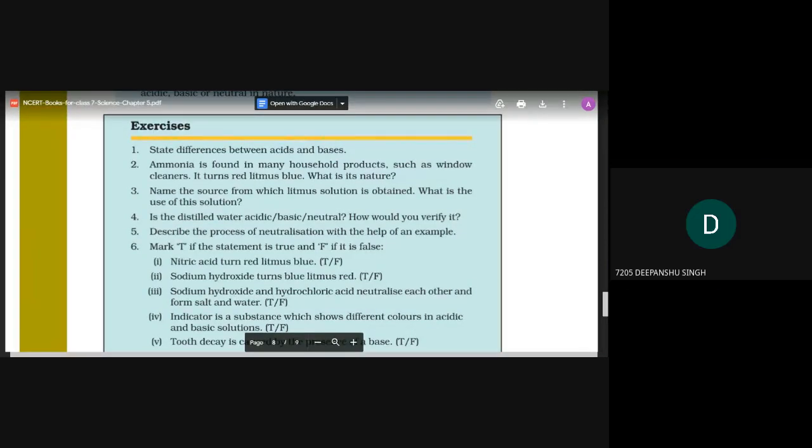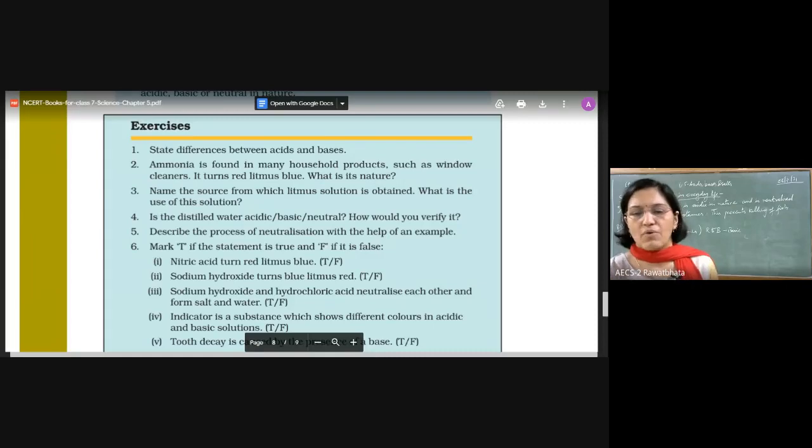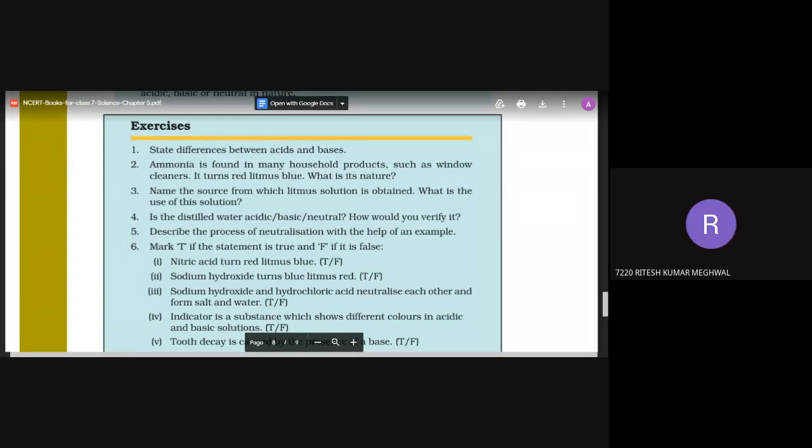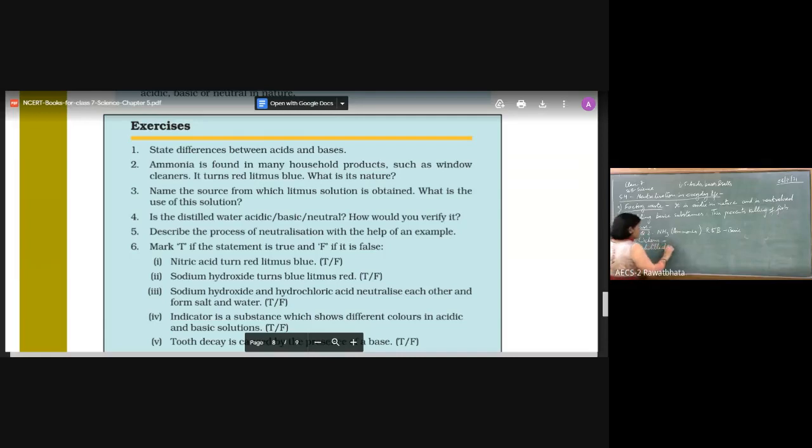Let's move ahead with the next question now. Indicator spelling will be INDI, okay? So just be careful. It's okay. We'll learn. No problem. Next, is distilled water acidic, basic, or neutral? Question number 4. Distilled water is neither acidic nor basic. Yes. It is neutral.